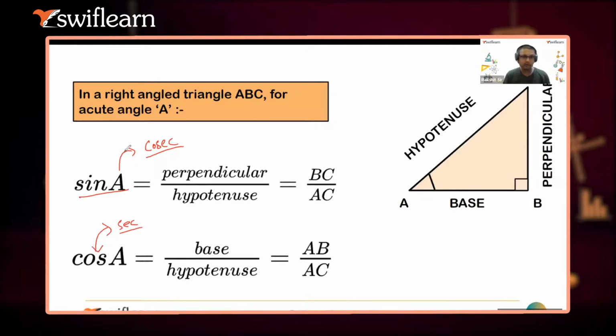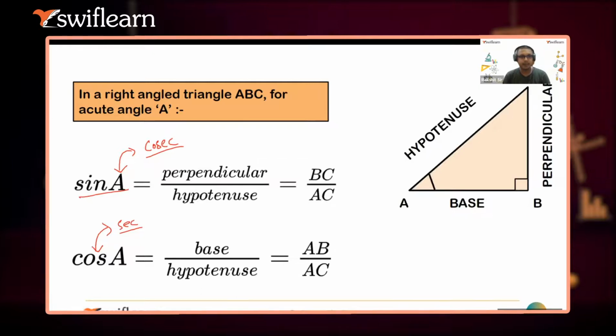I must use a two-way arrow, because they are the reciprocal of each other. So cosec will be hypotenuse upon perpendicular, and sec equals hypotenuse upon base. You can decide what angle you are taking, A or C, then the perpendicular and base can be adjusted accordingly.